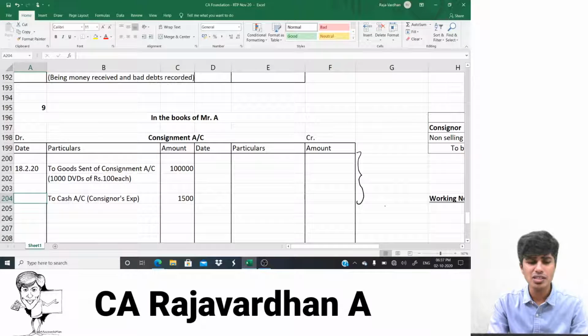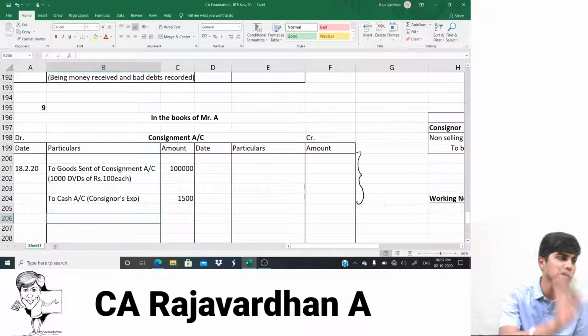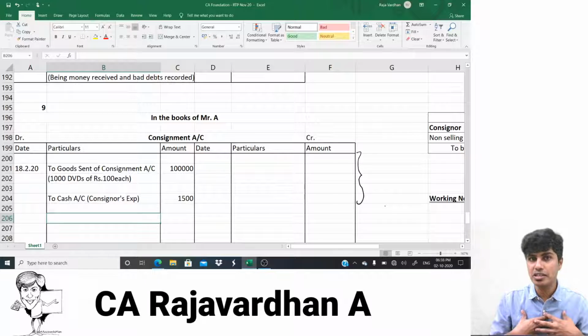Now, with regard to this, when this expense is incurred, again the consignment stock value is increasing. So again, I would have to debit consignment account. But have I paid it? I, in the sense, consignor. I have not paid. Who has paid? Consignee has paid. But I told previously, any expenditure, whether incurred by consignor or incurred by consignee, should be borne by consignor. So it is my expense, but consignee has paid it on my behalf. I would have to reimburse it to him.